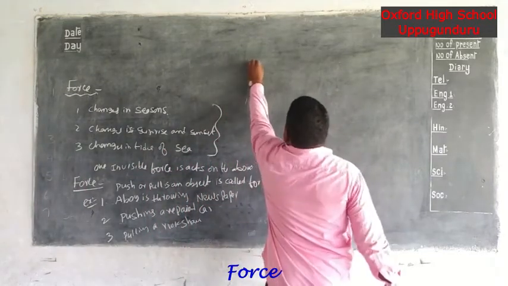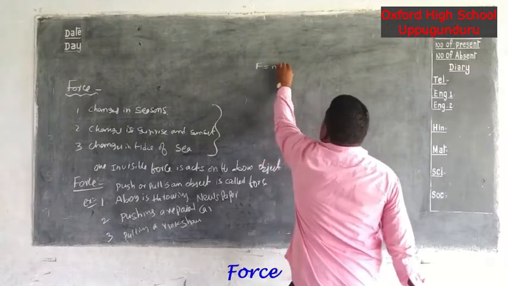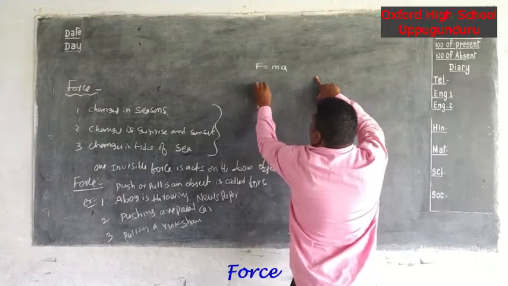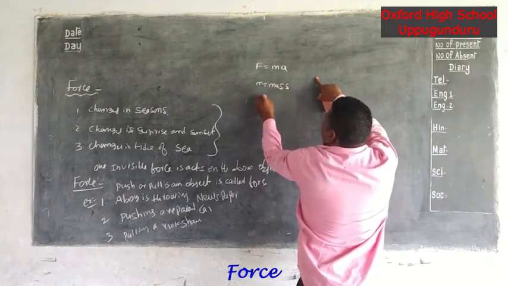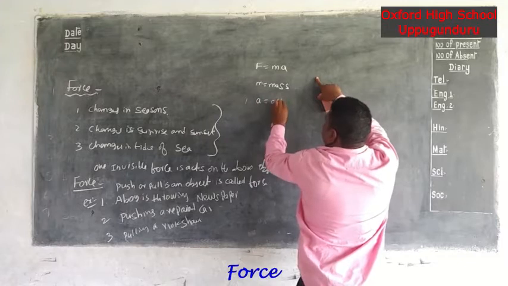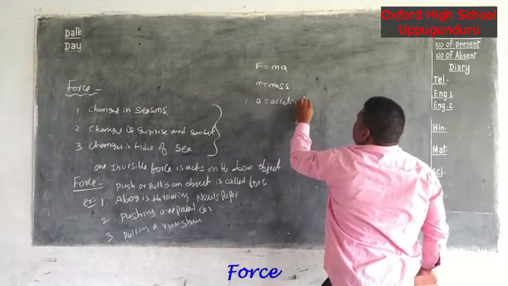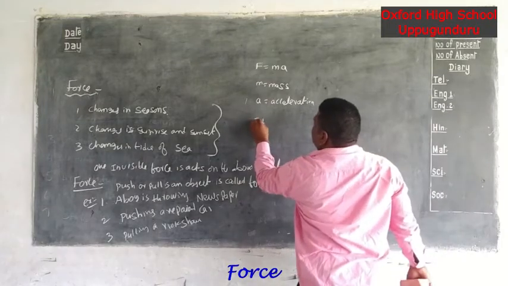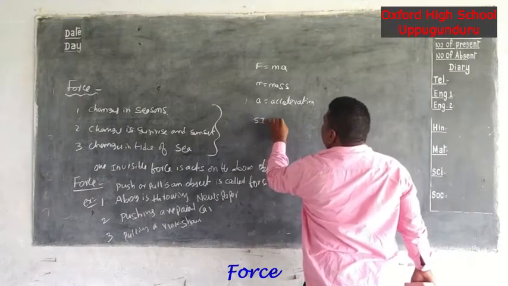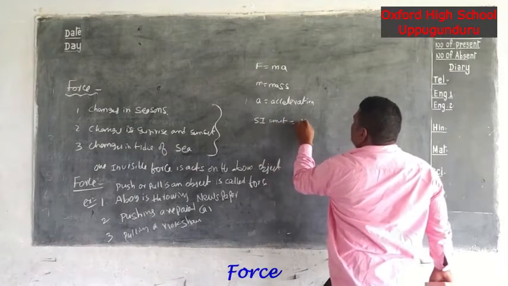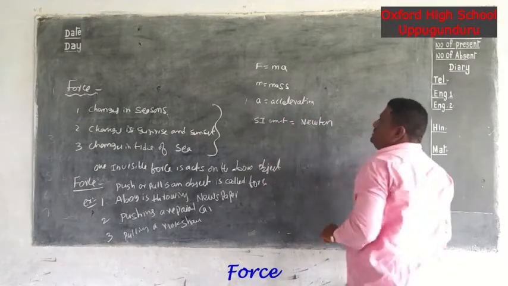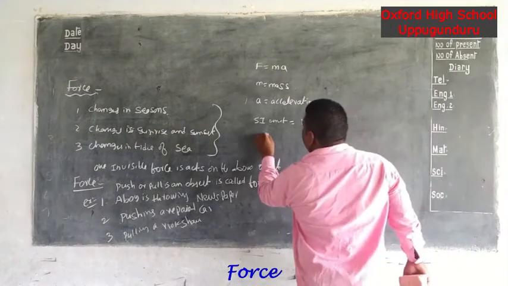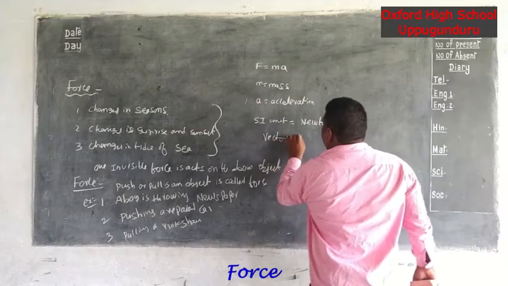Force formula: F is equal to ma. Here m is equal to mass and a is equal to acceleration. Next, force SI unit is Newton. And force is which quantity? It is called a vector quantity.